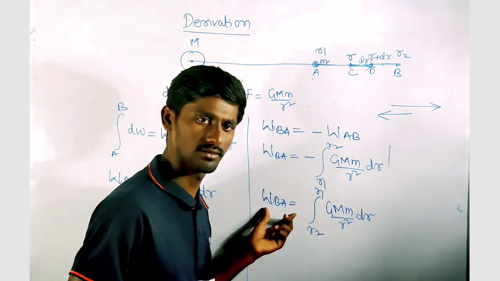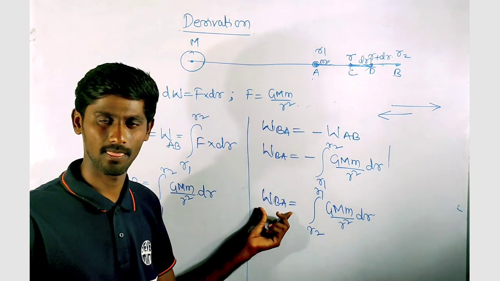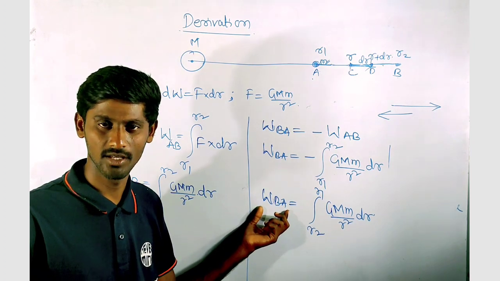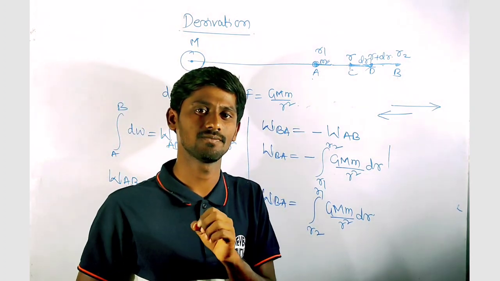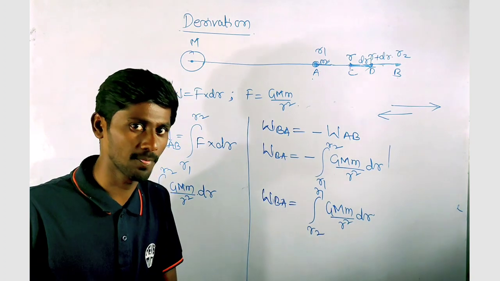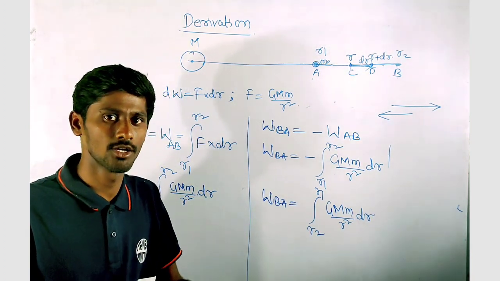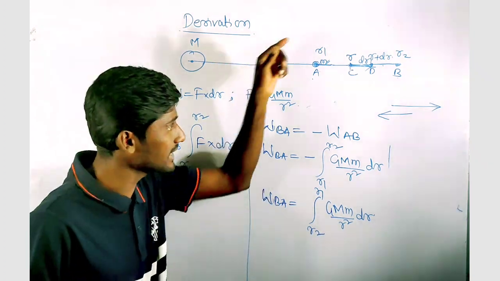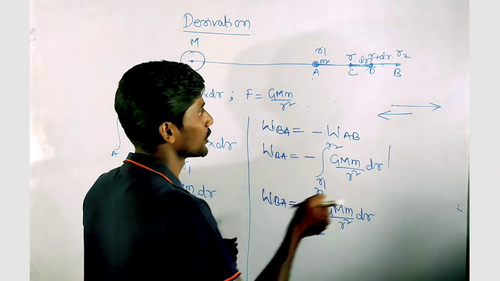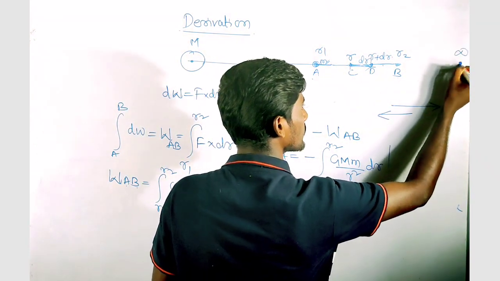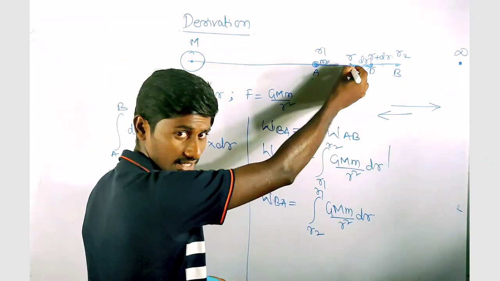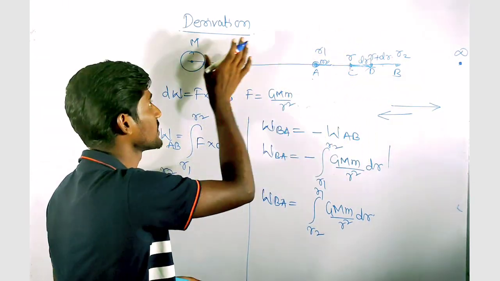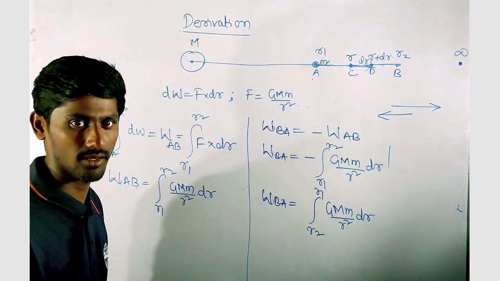So what we did so far has no meaning unless we discuss gravitational potential energy, right? So what is the gravitational potential energy? It is the total work done by an external force to bring a particle having some mass from infinity to a point, let's say C, or any point inside the gravitational field of this source mass capital M, right?